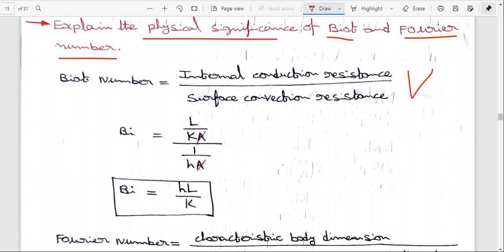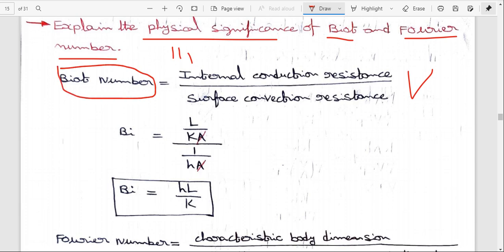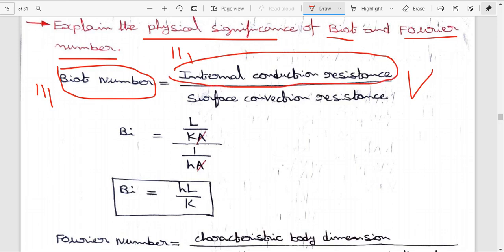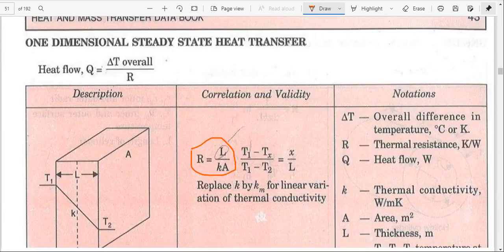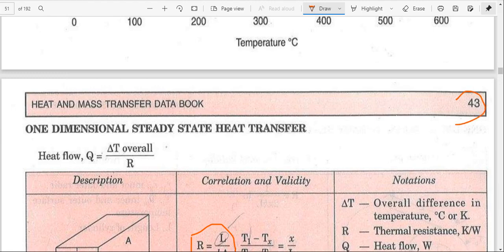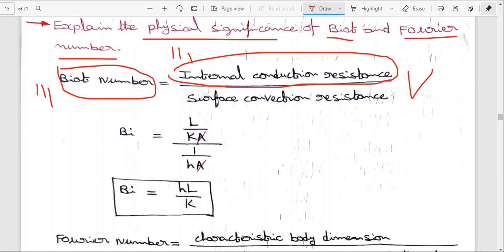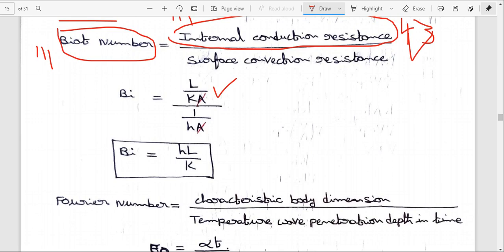This Biot number formula is taken from data book page number 111, and substituting the conduction and convection resistances from data book page number 43, the conduction resistance is L by KA and the convection resistance is 1 by hA.